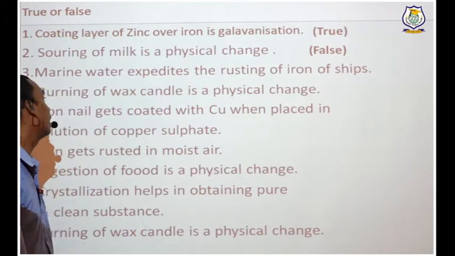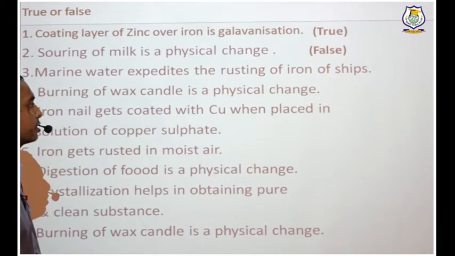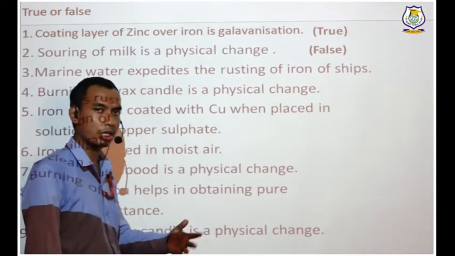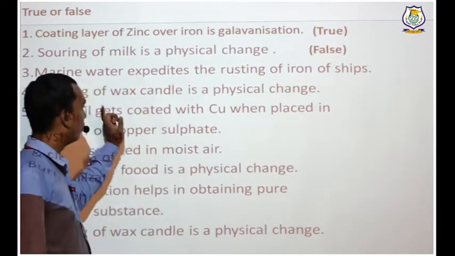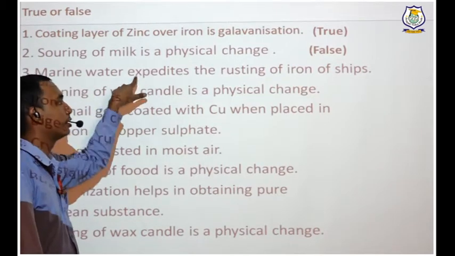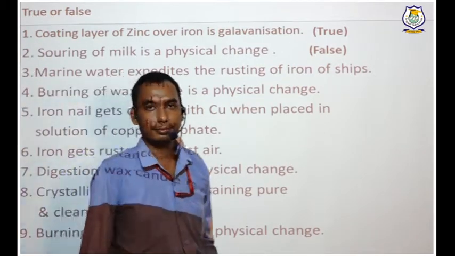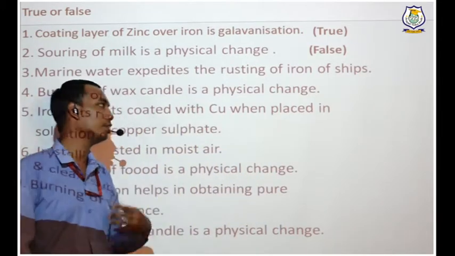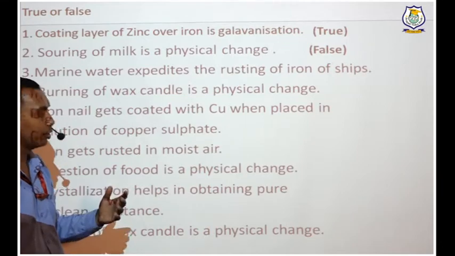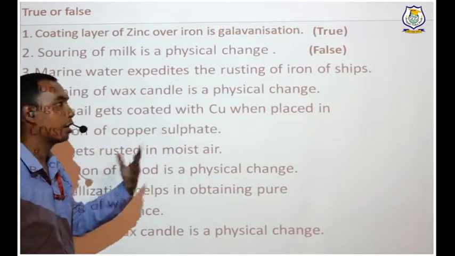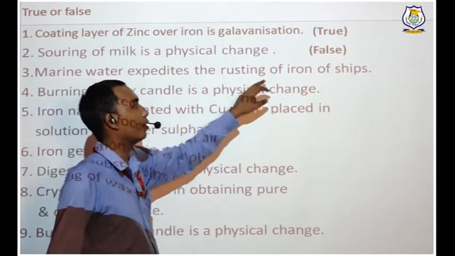Now next is, marine water expedites the rusting of iron of ships. Marine water means sea water, salty water. Now let's check your vocabulary. How many of you know the meaning of expedites? Anyone? Expedites means increasing the rate of, which makes the process quick. So expedites the rusting of iron of ships means it makes the rusting quick.